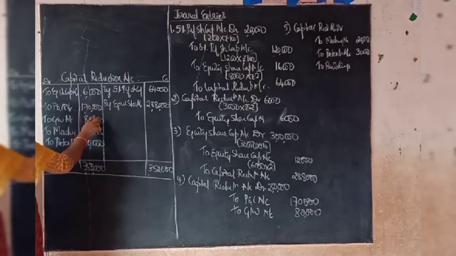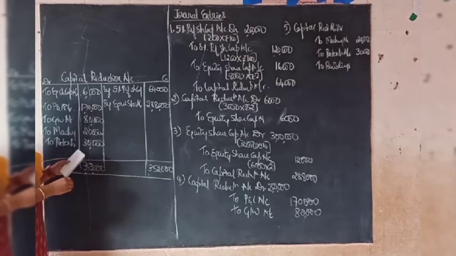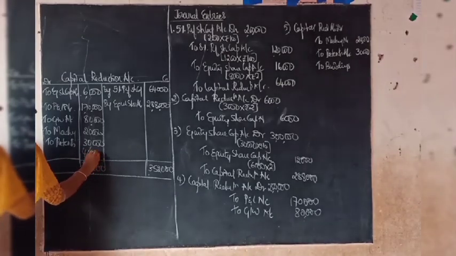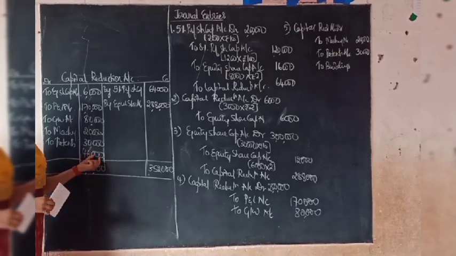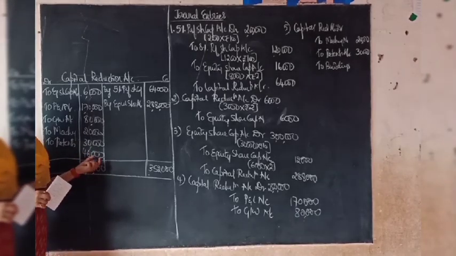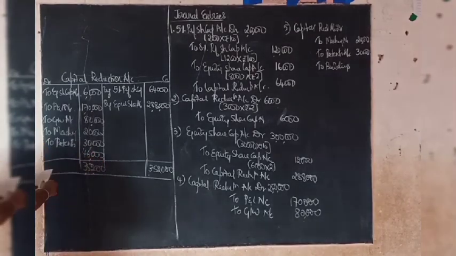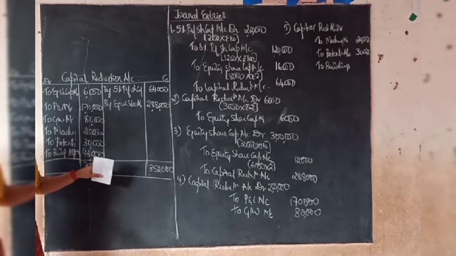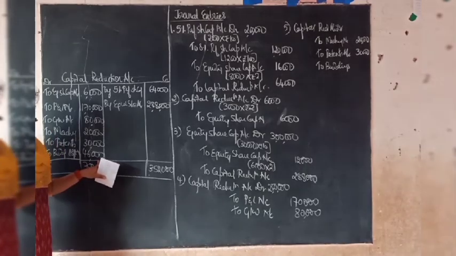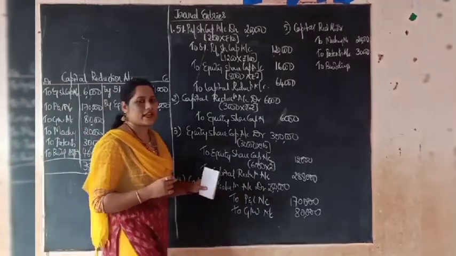Then if you deduct all these debit balances, we will be left with 46,000, which means that there is a balancing figure to the extent of 46,000. So this can be used for writing down the value of building. So here you have to write to buildings account, balancing figure. So 46,000 of buildings value has been written down utilizing the capital reduction account.